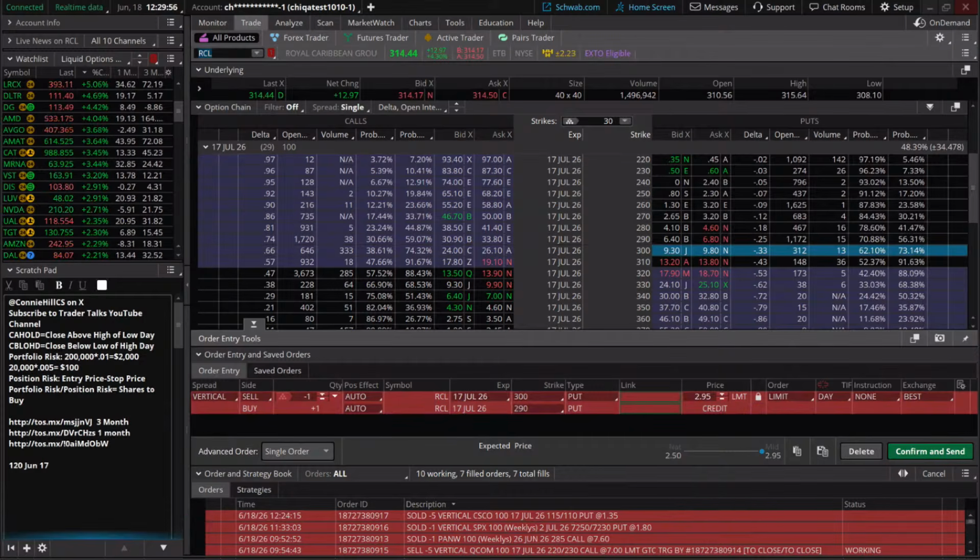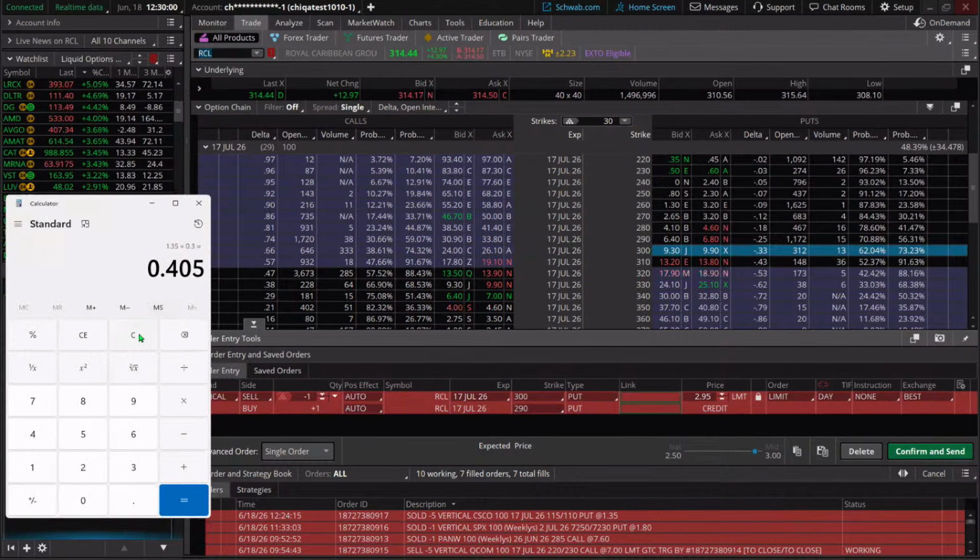Let's pop it in here. Let's pop on Mr. Calculator. There we go. So we're going to take 295, divide that by 705. That's what we get when we subtract the 295 from the 10. That's a 41% return. So that actually is even just a smidge higher than our first Cisco trade.